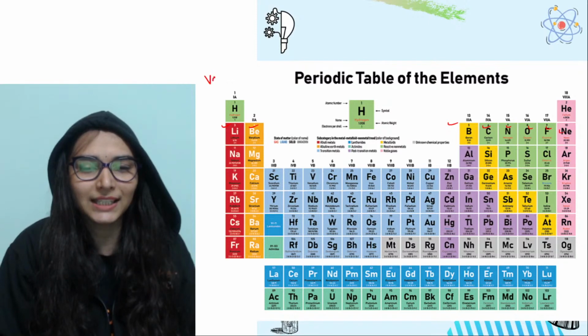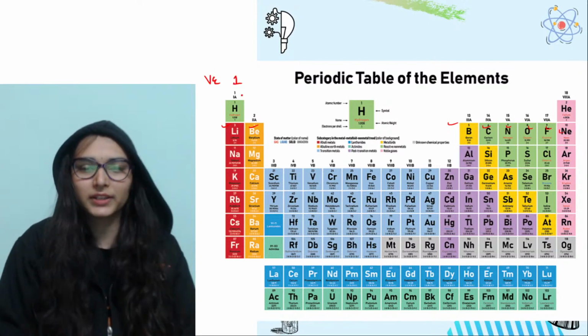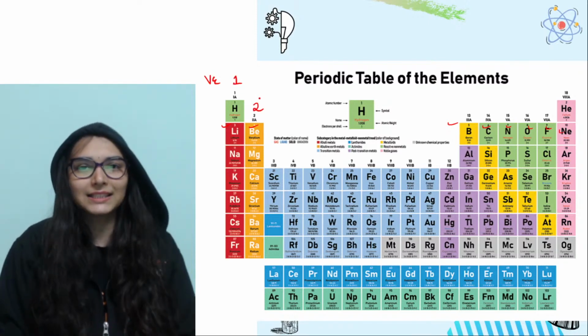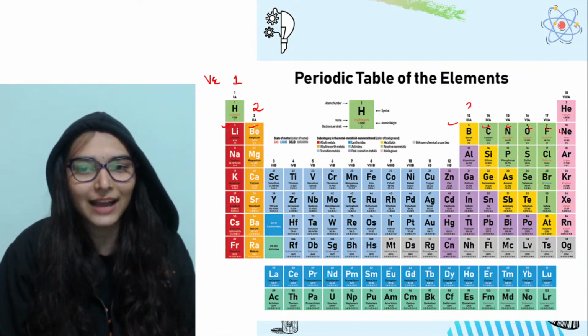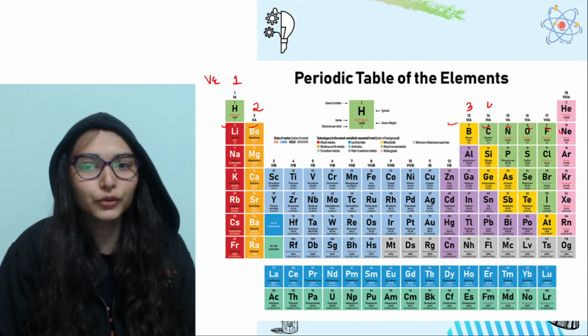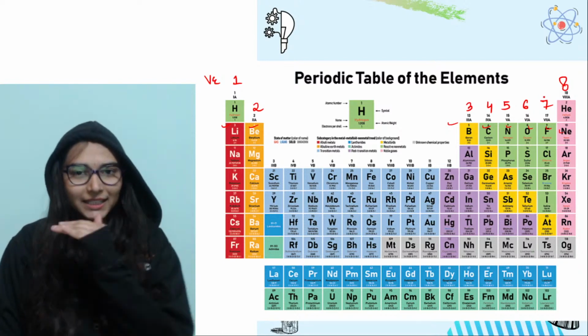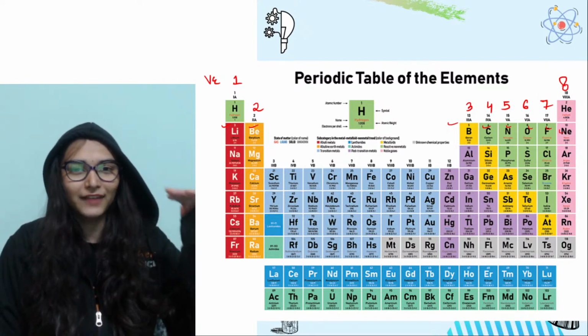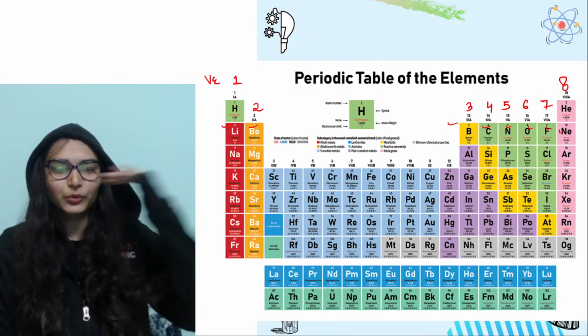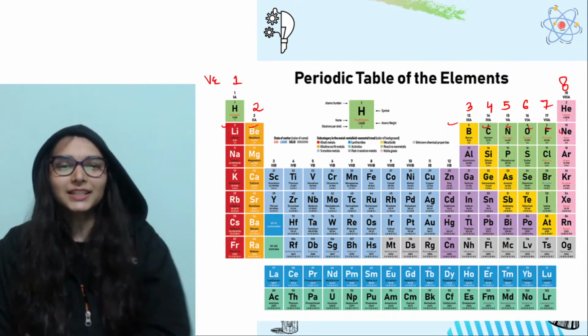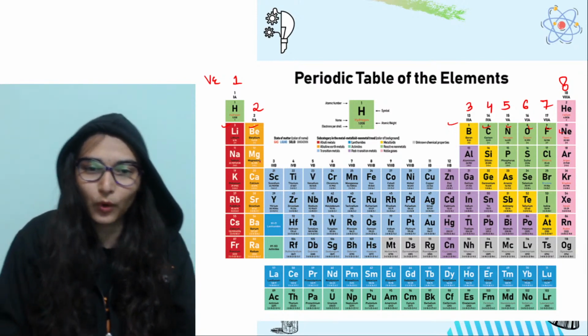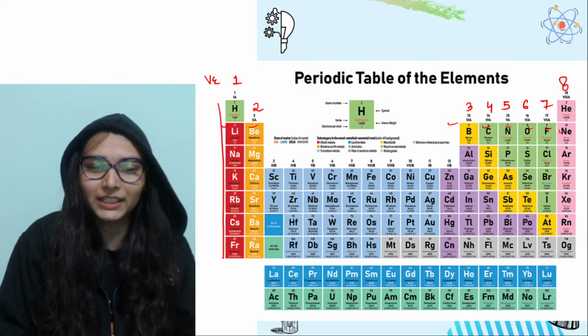Check that from the configuration. Group 1 elements have 1 valence electron. Group 2 elements have 2 valence electrons. Group 13 elements have 3 valence electrons. Group 14 have 4. Group 15, 5 valence electrons. Group 16, 6. Group 17, 7 and group 18, 8. So what is the trend in the valence electrons left to right across a period? They are continuously increasing. And what will happen top to bottom in a group?